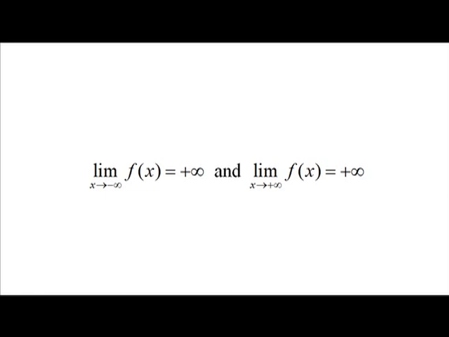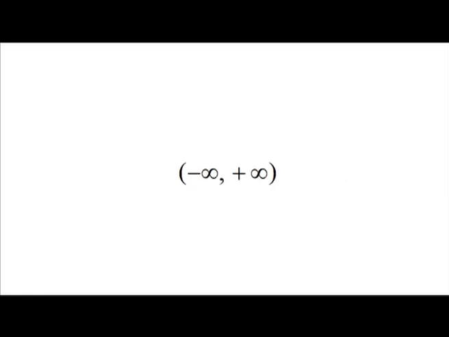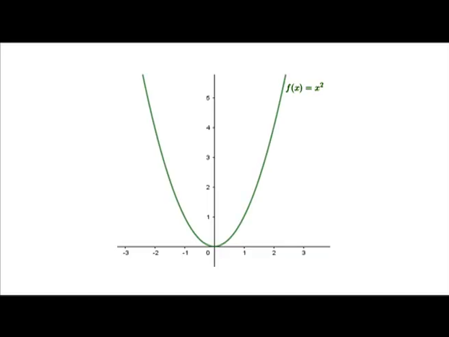Case 1: when the limit as x goes to −∞ of f(x) is +∞ and the limit as x goes to +∞ of f(x) is +∞, then f has an absolute minimum, but no absolute maximum on the interval (−∞, +∞). For example, for the function f(x) = x², the limit as x goes to −∞ of f(x) is +∞ and the limit as x goes to +∞ of f(x) is +∞, and f has an absolute minimum at 0, but no absolute maximum on the interval (−∞, +∞).